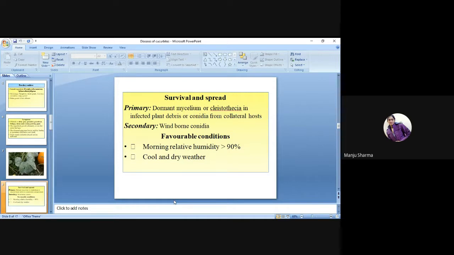Survival and spread. Primary: dormant mycelium or cleistothecia in infected plant debris, or conidia from collateral hosts. Secondary: windborne conidia. Favorable conditions: morning relative humidity 90%, cool and dry weather.